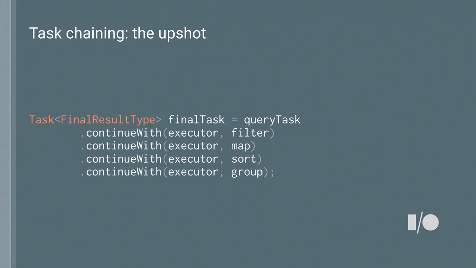So if you're like me and you've worked with data processing frameworks like Spark, you know that you have a series of steps that you have to execute. So say, for example, you have a query, and that's going to generate a result set. Then you want to filter, and maybe do some mapping, so translate from one data type to another, sort those results, and group them by type. You can express that very succinctly like this. So this is how you do a serialized chain of execution.